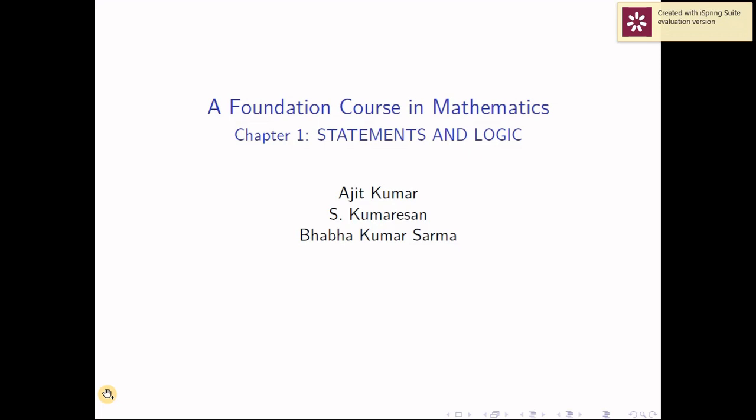Foundation of Mathematics is a very fundamental course in the field of mathematics. I'll be using the text Foundation Course in Mathematics by Ajit Kumar, S. Kumaresan and Baba Kumar Sharma throughout the syllabus. So let's begin with the first chapter of this course titled Statements and Logic.